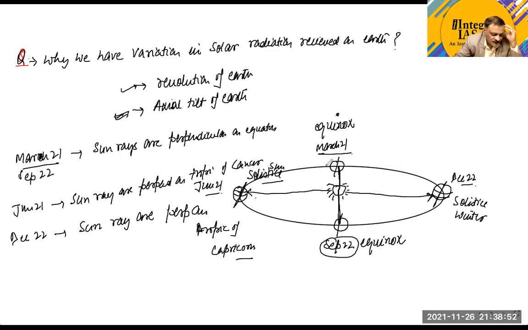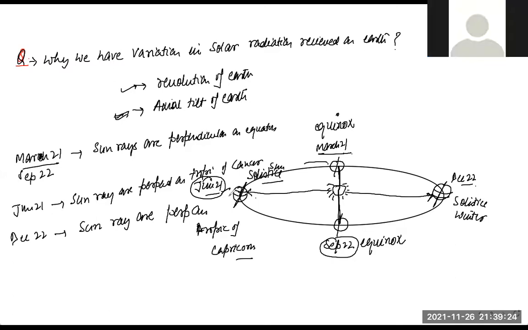Now, when you move from March 21st to June 21st, can you tell me where the perpendicular position of the sun will be, in the northern hemisphere or southern hemisphere? If you move from March 21st to June 21st, the perpendicular position of the sun is gradually moving towards the Tropic of Cancer, from the equator to the Tropic of Cancer. Then northern hemisphere.